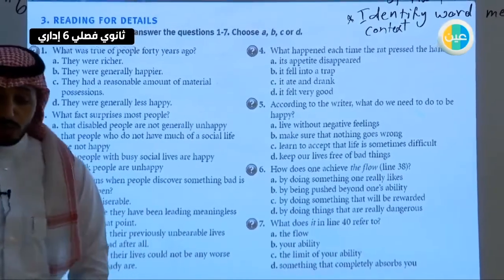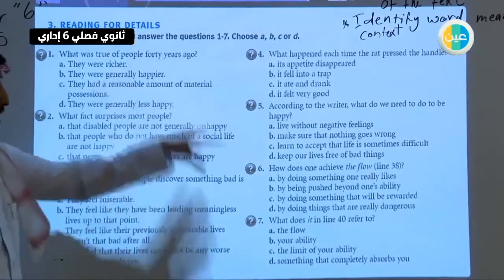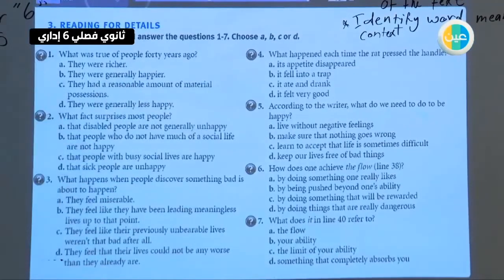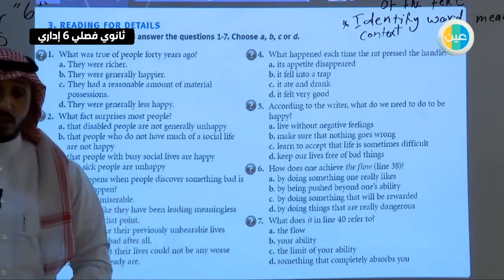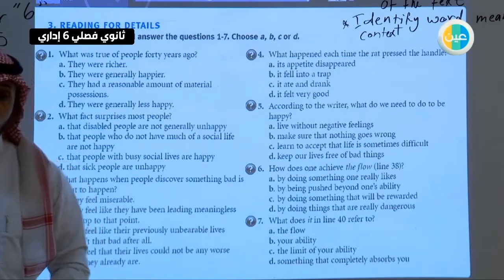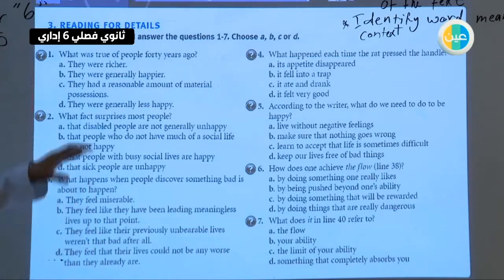Before we read, we need to read the questions here. The instruction says, read the text again and answer the questions. I assume that we already read because of the second part, which is reading for gist. So now we read the questions and then we're going to read the article. Let's check the first two questions.